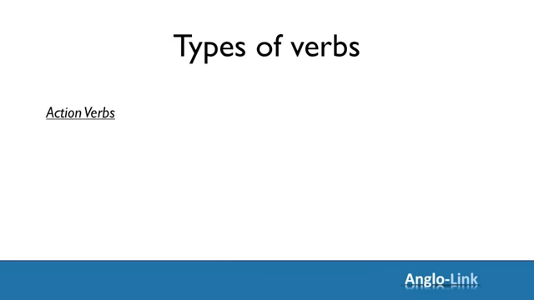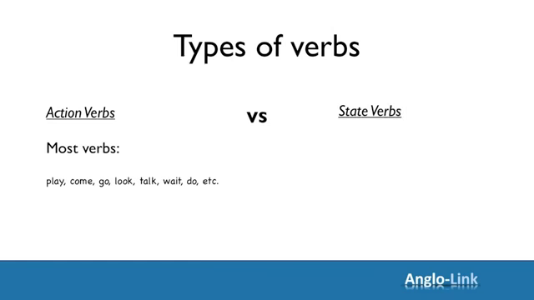An action verb, and most verbs are action verbs, designates an action, something that you can start and stop as and when you want. By contrast, a state verb, and there are only a few of them, designates a mental state that you cannot really start and stop whenever you want.